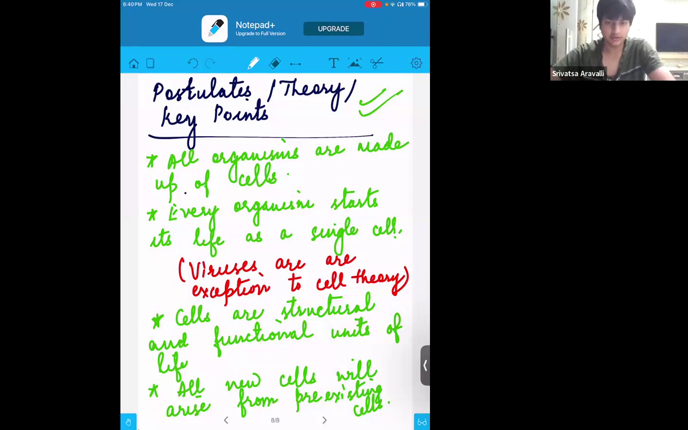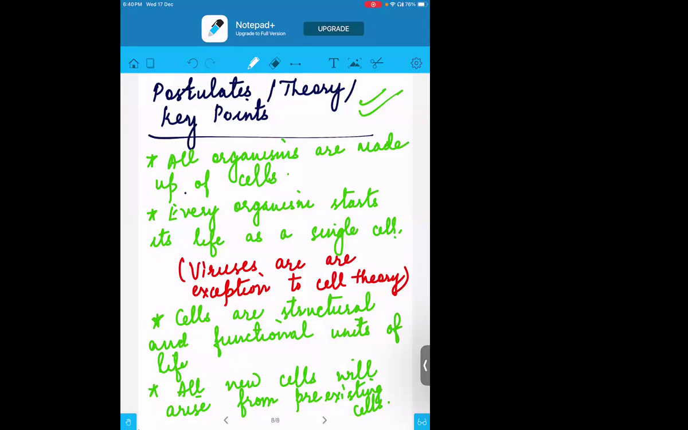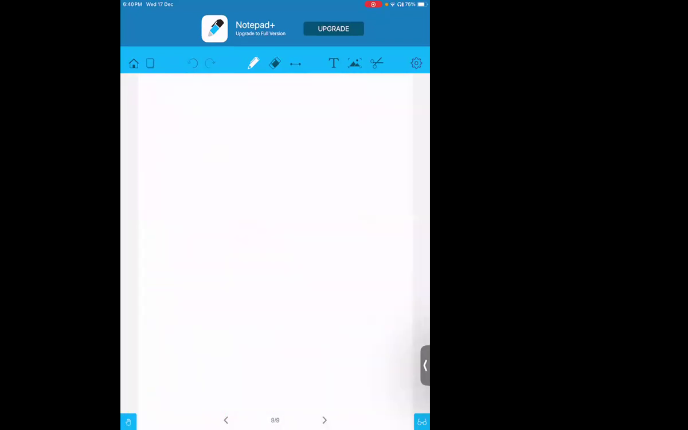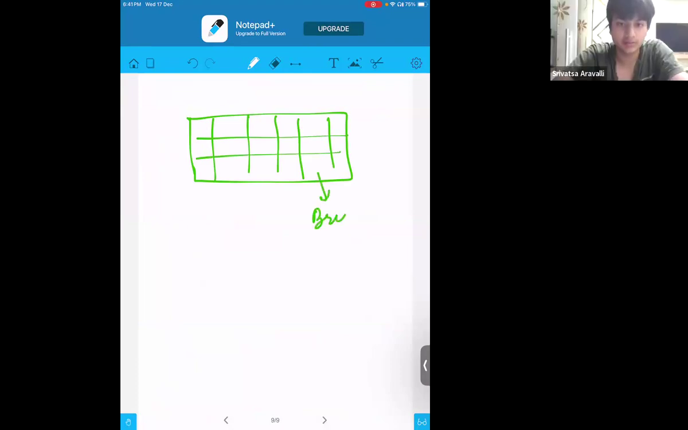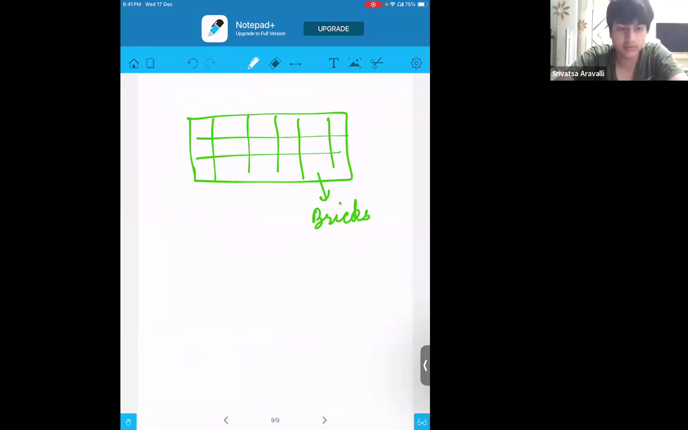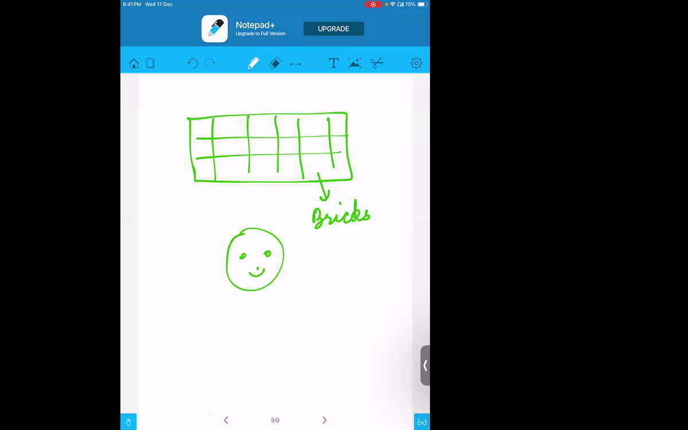So how are cells structural and functional? You mean to say why we call the cell the structural and functional unit of life? Yes. See, if I want to construct a home, I want to build the home, what is the basic thing I need? Bricks, correct? Bricks are the basic thing we require to construct a home. Same way, if we need to build a human, what do we need?